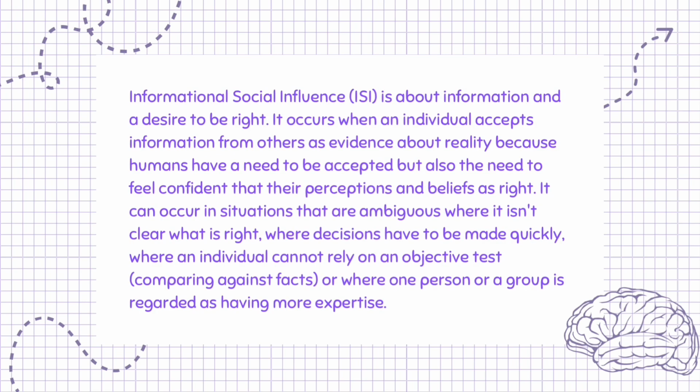Informational social influence, ISI, is about information and a desire to be right. It occurs when an individual accepts information from others as evidence about reality because humans have a need to be accepted, but also the need to feel confident that their perceptions and beliefs are right. It can occur in situations that are ambiguous, where it isn't clear what is right, where decisions have to be made quickly, where an individual cannot rely on an objective test, comparing against facts, or where one person or a group is regarded as having more expertise.